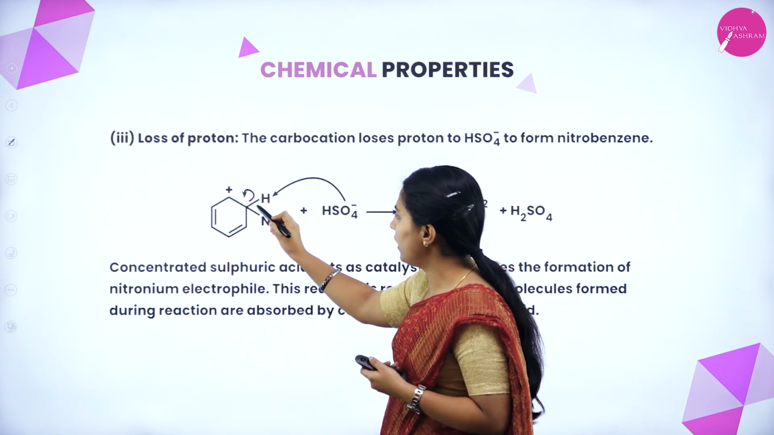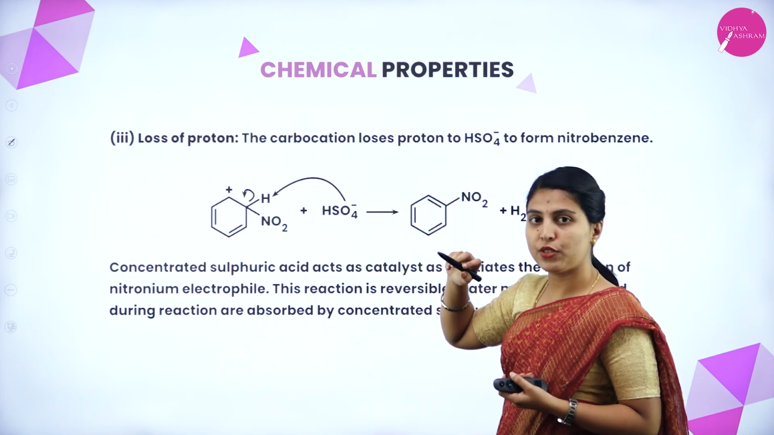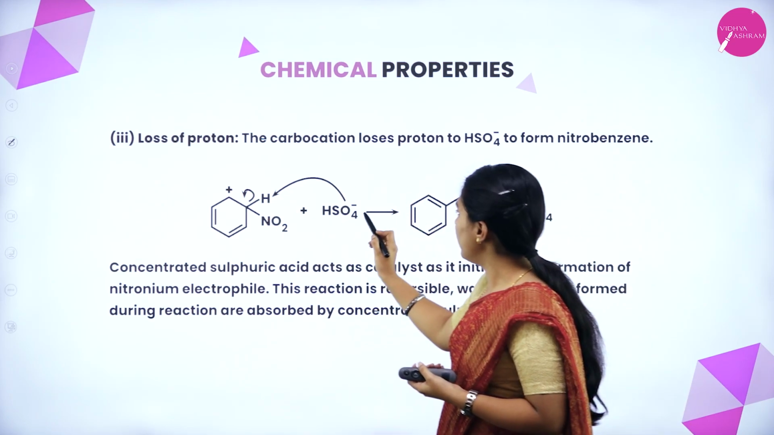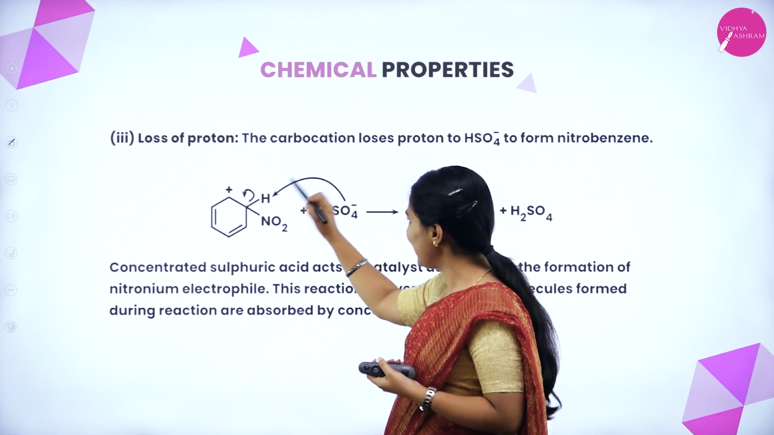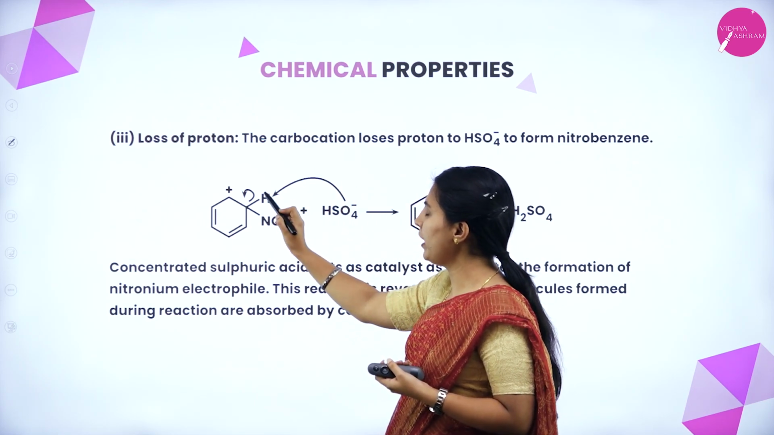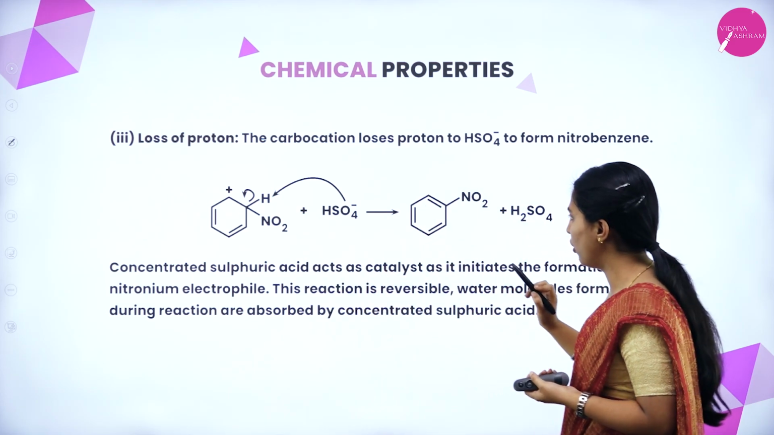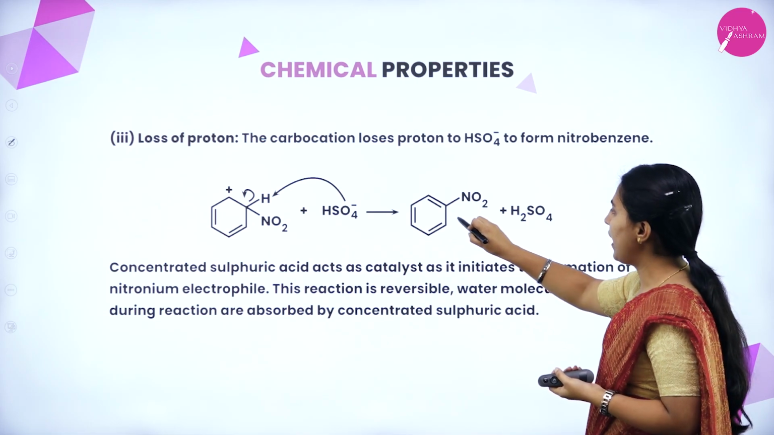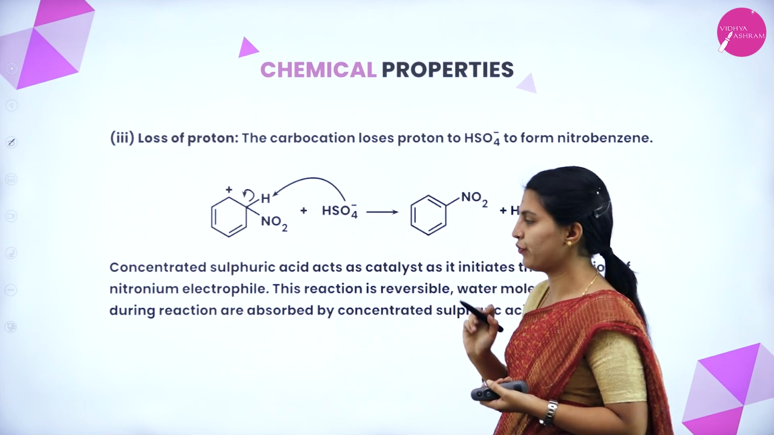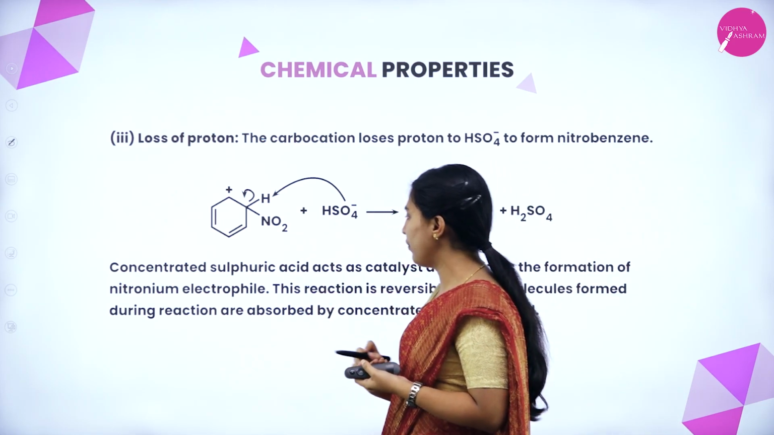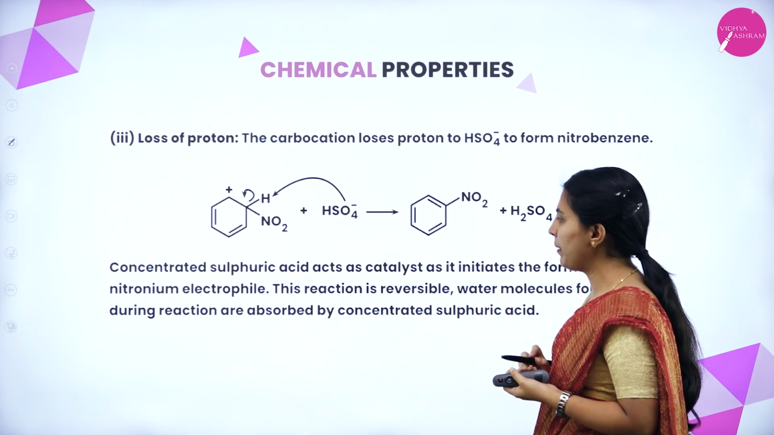Loss of proton. Here already fewer electrons are present, that will be decreased by the proton, and here an electron rich species is present because it is a nucleophile. Due to this nucleophile, the electrons will move toward the arenium ion, then it will form benzene attached with the nitro group, with the liberation of H2SO4. Concentrated sulfuric acid acts as a catalyst as it initiates the formation of the nitronium electrophile.